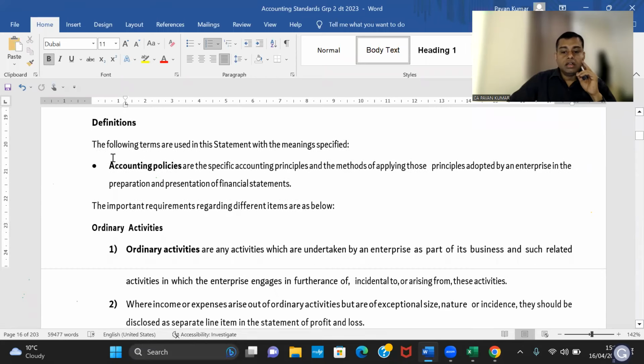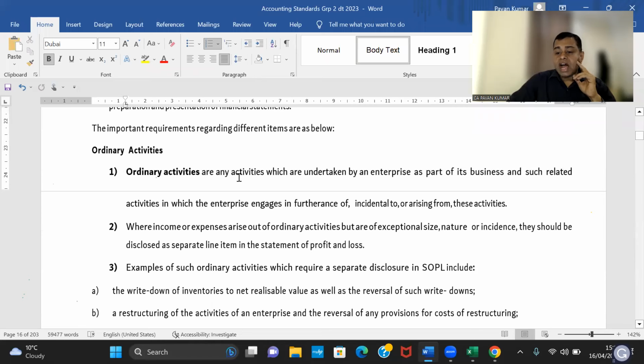Okay, look here. Ordinary activities are activities which are undertaken by an enterprise as a part of its business. Sale of goods, sale of scrap, rendering of services. Or if you look at any supermarket, they are selling goods and they also sell carry bags. For a carry bag, they are charging, for example, 1 rupee, 2 rupees. That is also an ordinary activity.